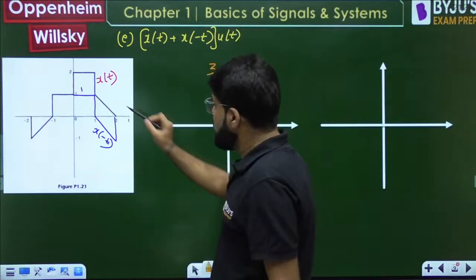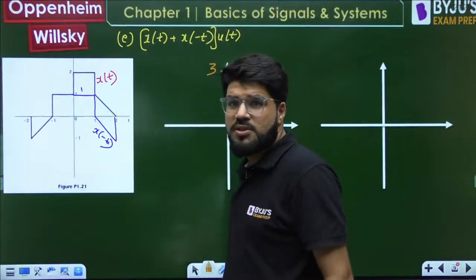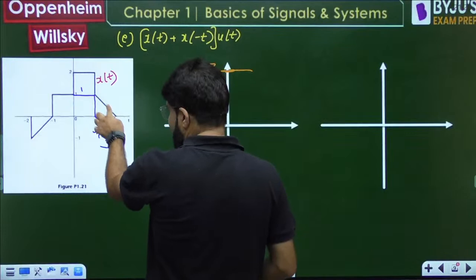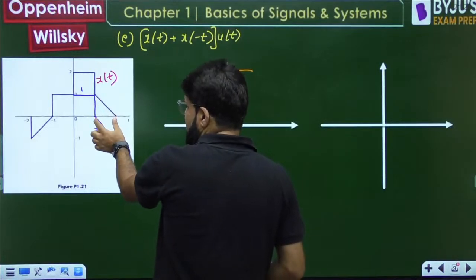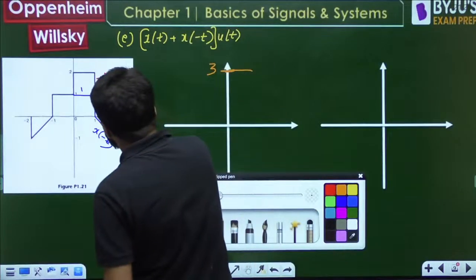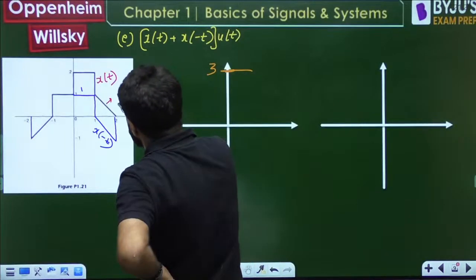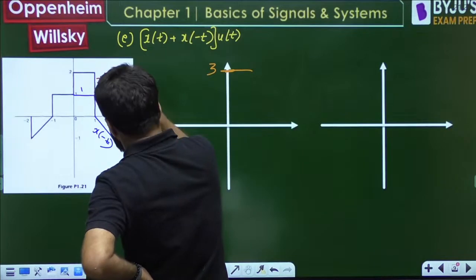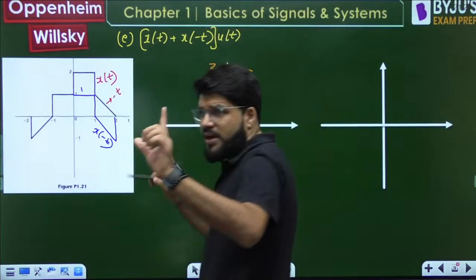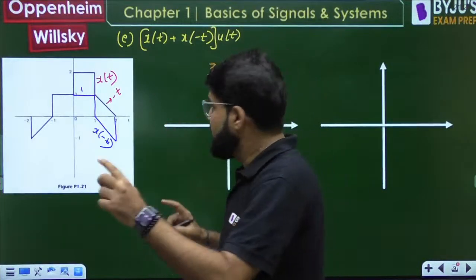Okay, now look into these two. You have to understand this carefully. What does this mean? It is a straight line, having a negative slope because it is decreasing. Base is 1, height is 1. Both base and height are 1. So what is the equation of this line? y equal to mx, sorry, it's with respect to t. So minus t, slope magnitude 1, height upon base 1, but it is a decreasing line.